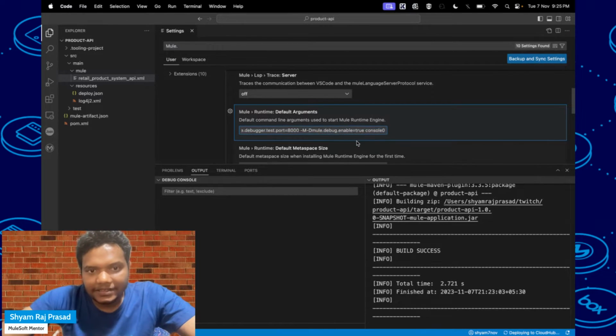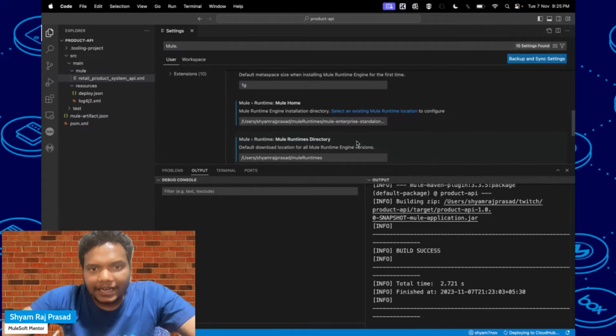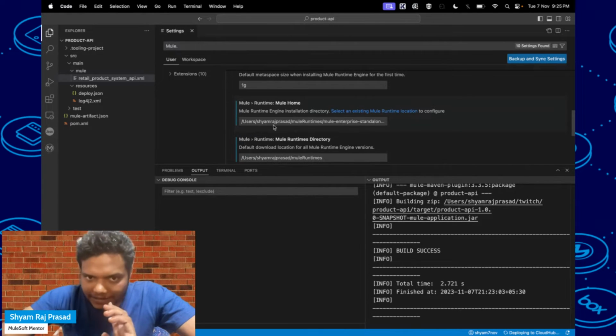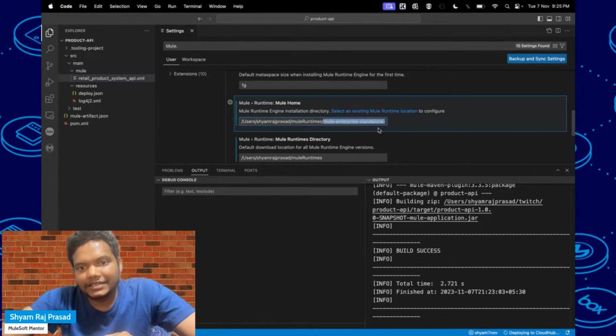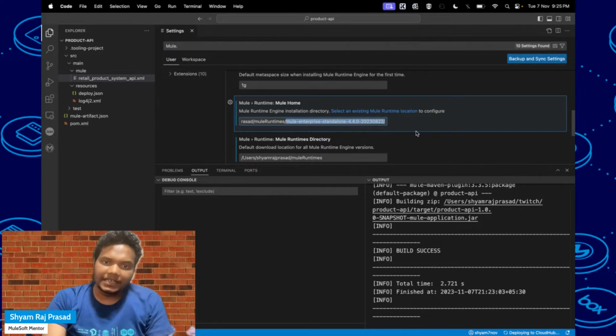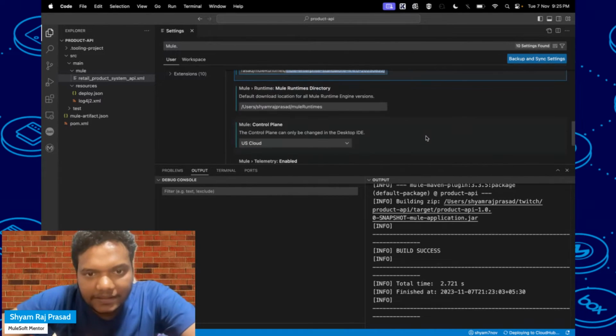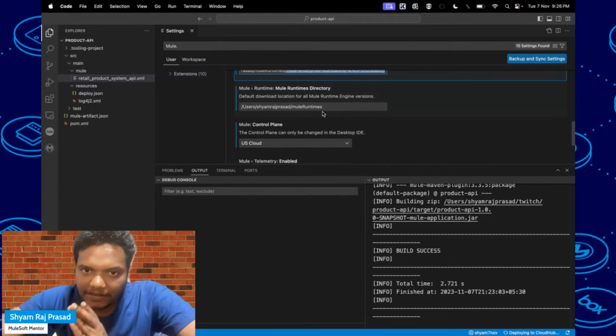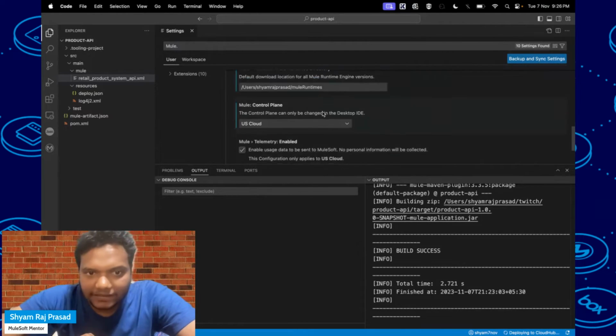So here you can see where the Mule runtime is installed for this Visual Studio Code. It will be installed in this location, and after that Mule runtimes, and you can see this is where the Mule runtime is installed. In Anypoint Studio, you will see that in the Anypoint Studio folder. You can even configure this one also. Maybe you can point this to the Anypoint Studio one, or you can point this one there also.